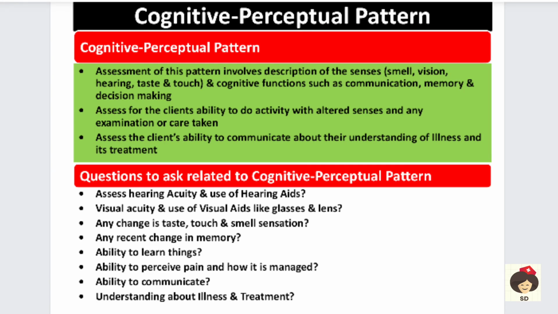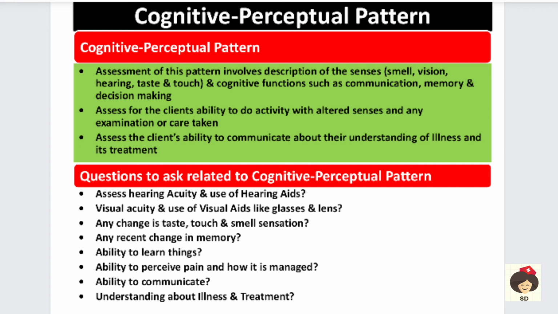And next is the cognitive perceptual pattern. Perception is nothing but what we do with all the five senses, like seeing, touching, vision, hearing. So these are all the perception. And cognitive is the knowledge, the memory, the thinking power. All those come under the cognitive function. So you have to assess for this perception and cognitive function.